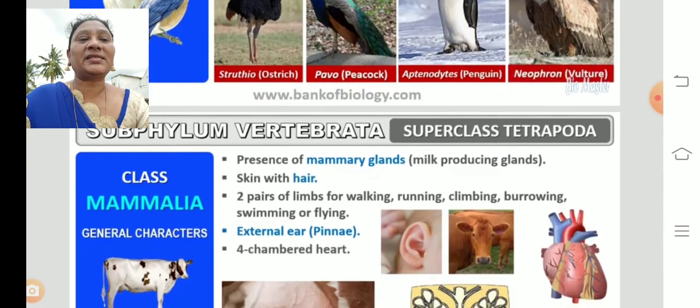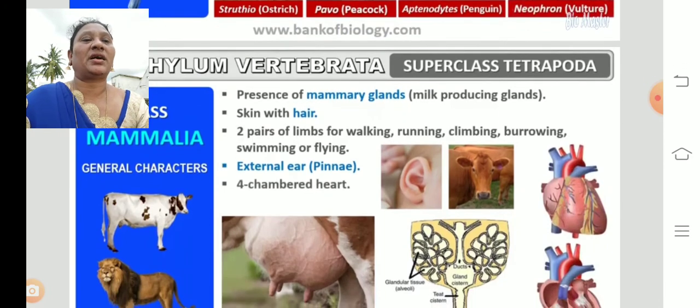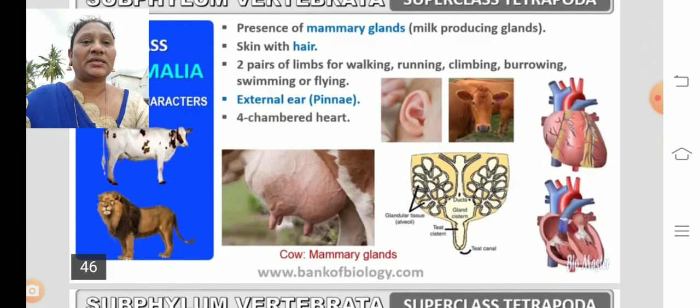So the next class is Mammalia. In Mammalia, the general characters. What is meant by mammals? Animals which have mammary glands are called mammals. If you want to define it: organisms which give birth to young ones and feed the babies with their milk are called mammals. Here you can find presence of mammary glands, milk-producing glands. Mammary, not memory.